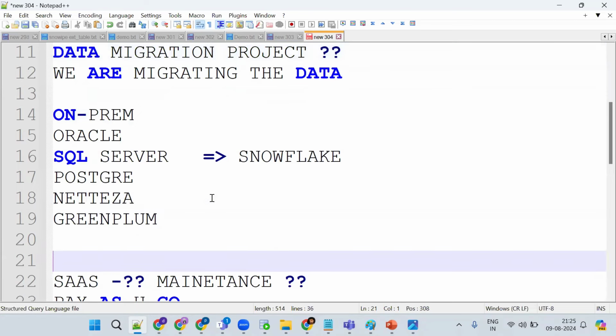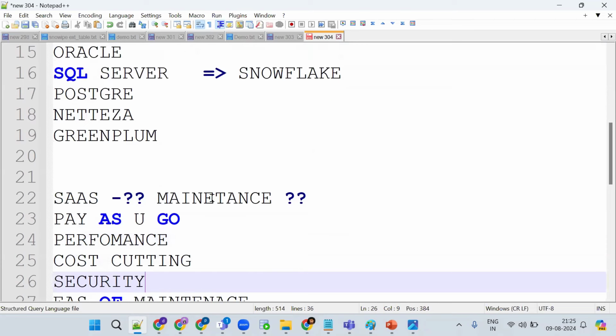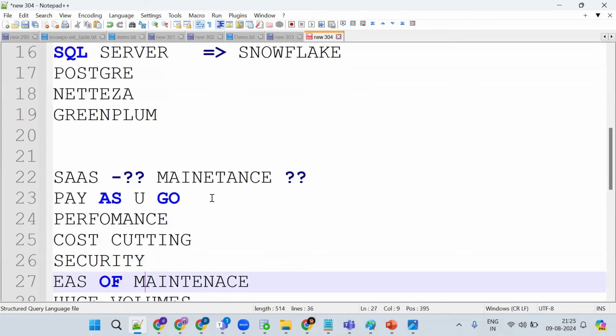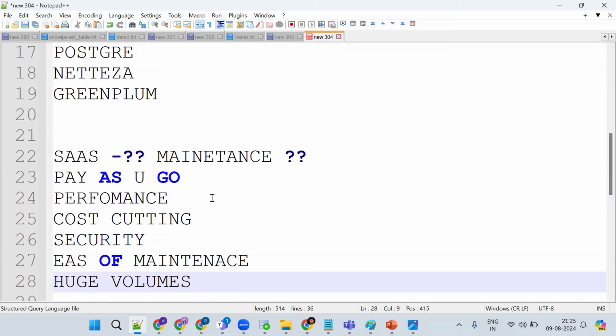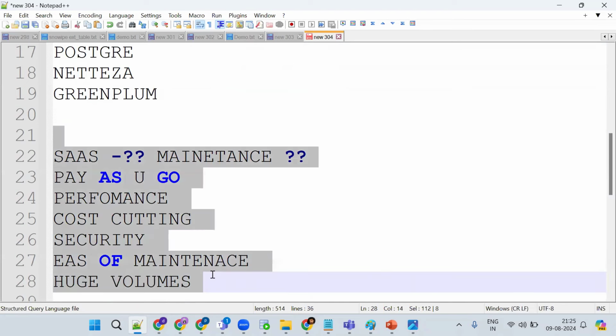So the main reasons are: it's a SaaS model, pay as you go, performance, cost cutting, security, ease of maintenance. And because of huge volumes, normal databases cannot handle it. That's why, because of all these use cases, the company wants to move their data to cloud. Got the point? So we are trying to migrate our data to cloud because of all these reasons.